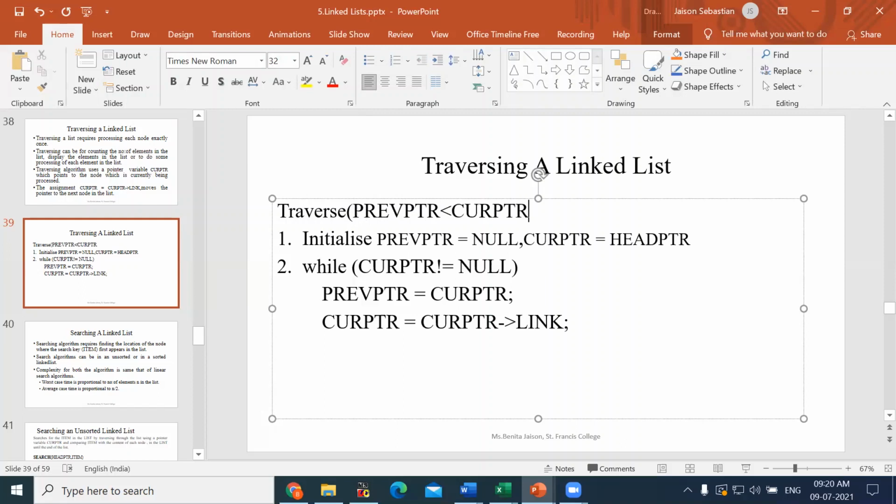If you are passing as an argument like this, then we will be only initializing the current pointer and the previous pointer, and then until current pointer is not equal to null, these two steps will be repeated. Got it? So if they are asking only for the traversal algorithm, you can write this. For arrays, you have written, no, for that exam. So you should first write what is traversing, and then write the code, or the function, for traversing a linked list. Okay.